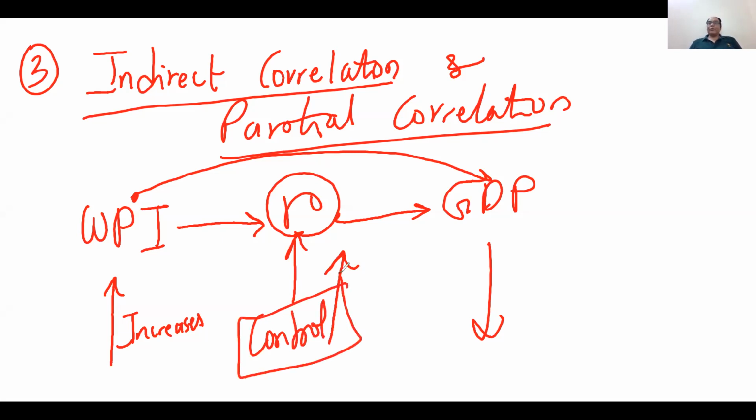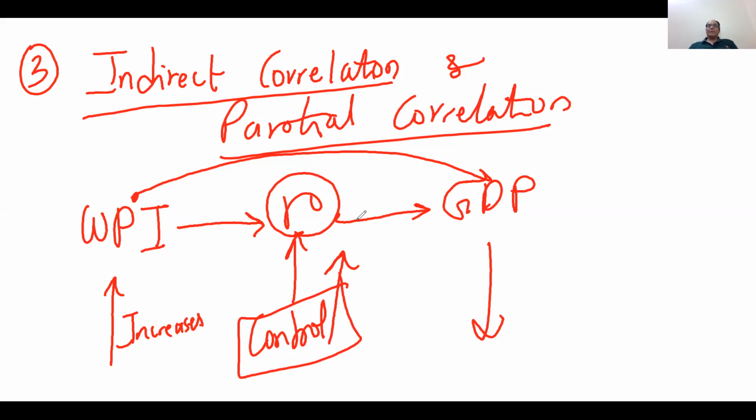If you really want to study the correlation between WPI and GDP, you must control the interest rate, then you can identify whether there is a relationship or not. So there is a concept called control.